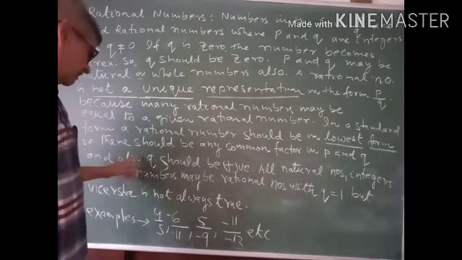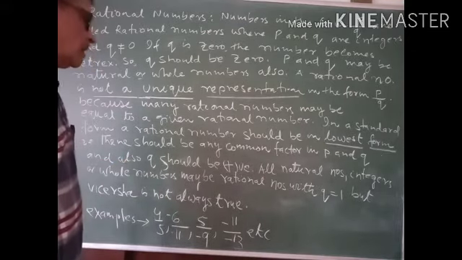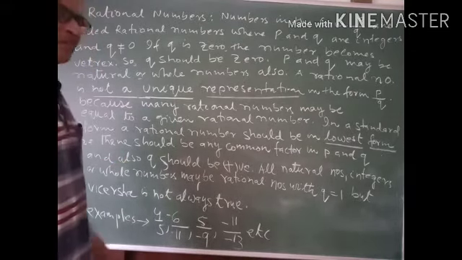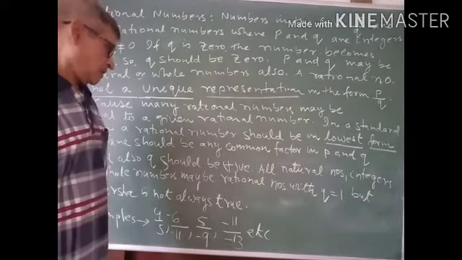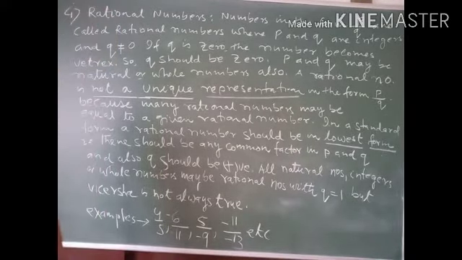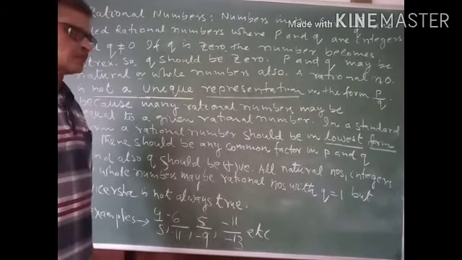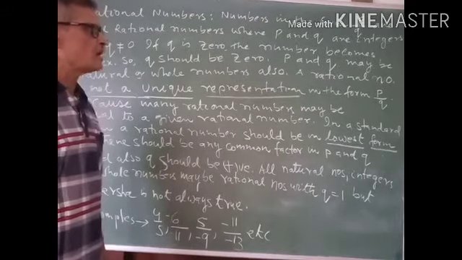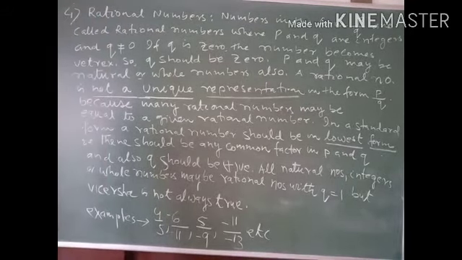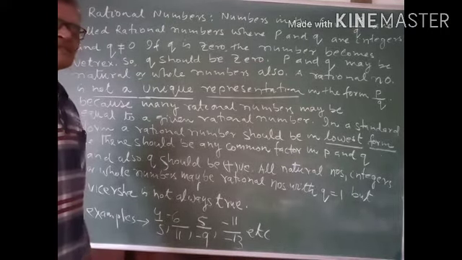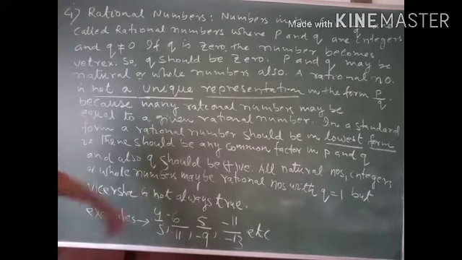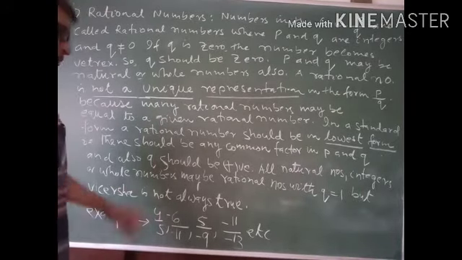The second thing is rational numbers may be positive or may be negative. Now the question arises, in which situation rational numbers are positive? If p and q both are of same sign, then consequently the rational number will be positive.